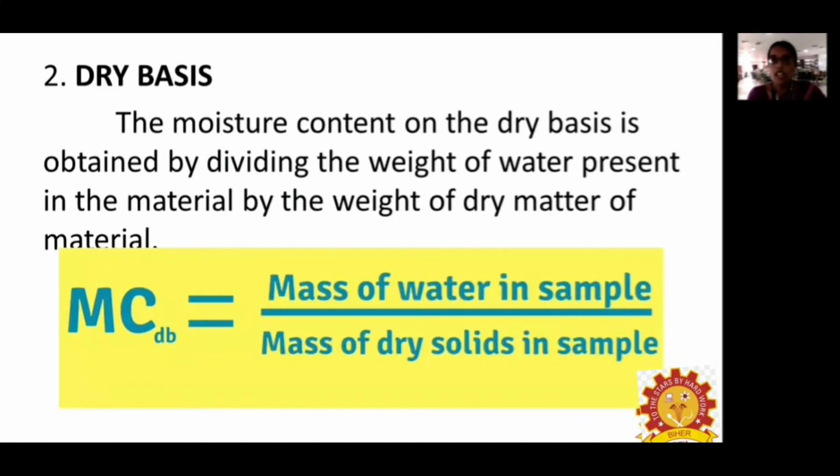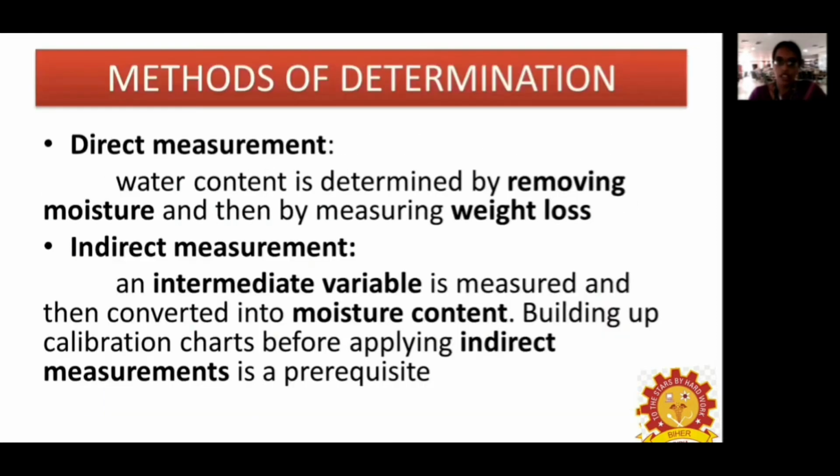Dry basis moisture content is obtained by dividing the amount of water present in the sample, same thing, but by the dry mass of the dry solids only. So in case of wet basis moisture content, we are adding the mass of the water also in the denominator. But in case of dry basis moisture content, we are not including the mass of water, only the dry solids in the sample. So this is the difference between wet basis and dry basis moisture content.